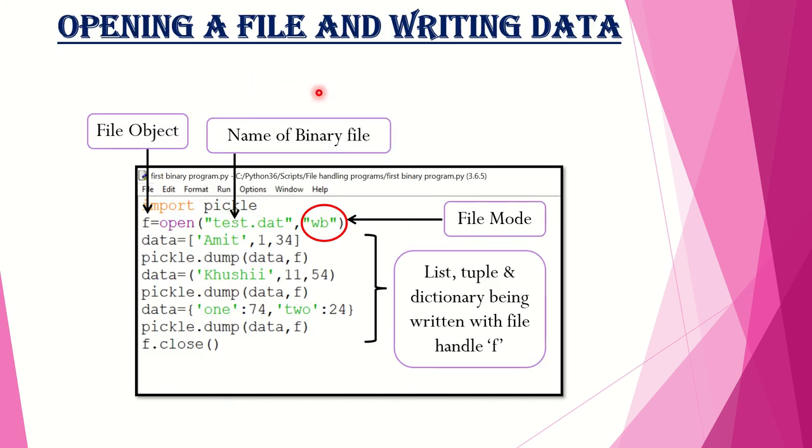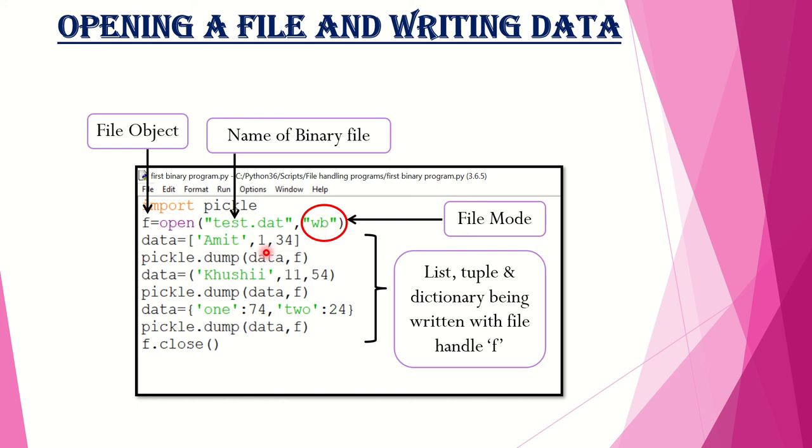Let us now open a file and write data to it. The first statement that we will give is import pickle. This will allow me to use pickle.dump and pickle.load functions later in my program. The next statement assigns the file handle or file object to the binary file. I am using a binary file named test.dat here, and I give the name in the open function. I also specify that I am going to use the write mode, and b here, as indicated before, specifies that this is a binary file.